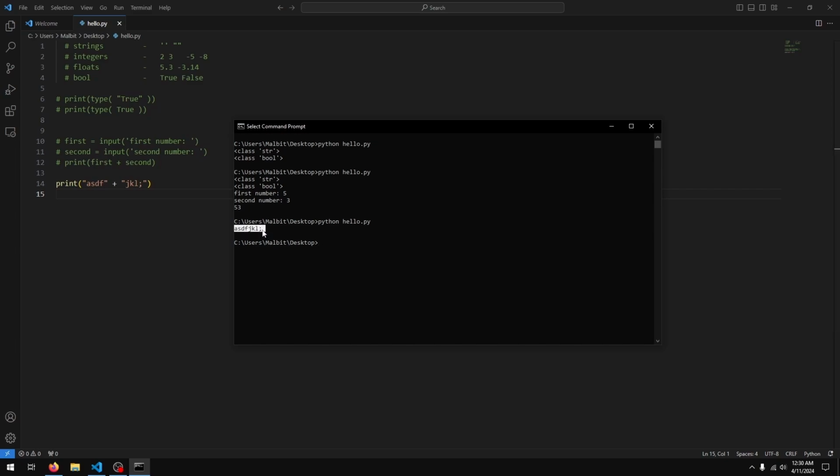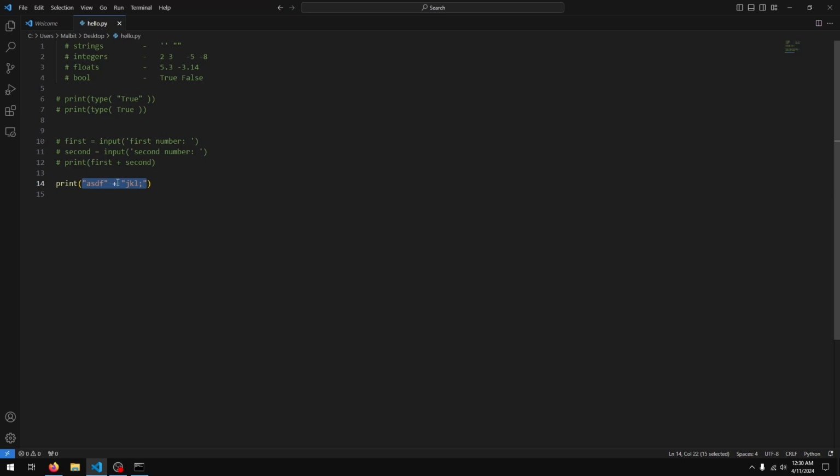We get the two values combined. And once again, that's because in Python, string addition, so when you add two strings, they are basically just put together. Now since input by default supplies us a string, when we do first plus second number, it just puts the 5 and 3 together, which is why we get 53 in place of 8.